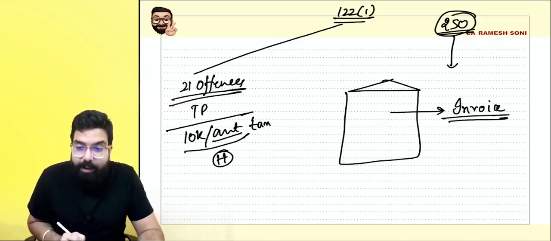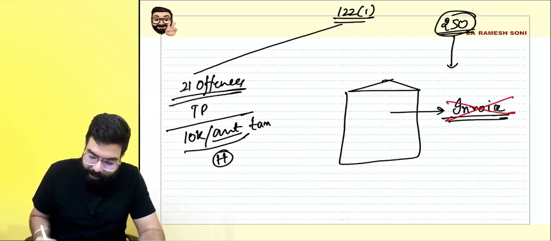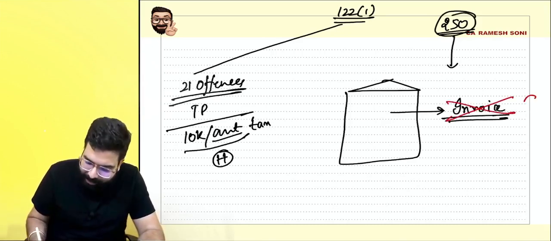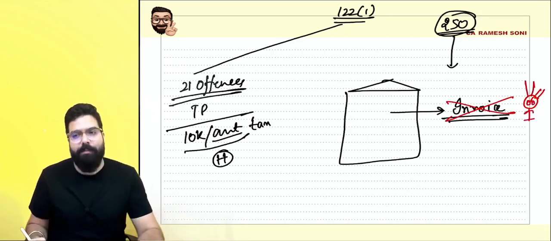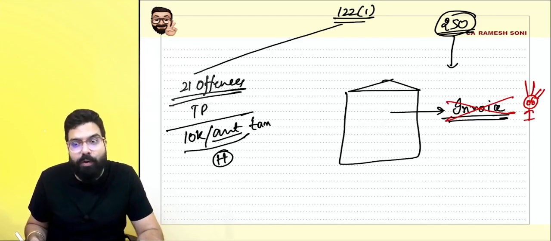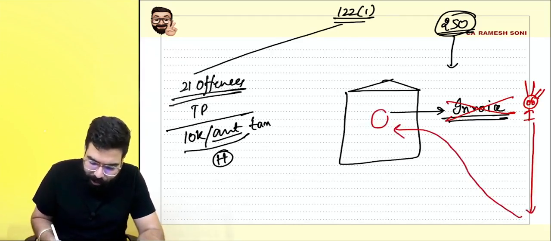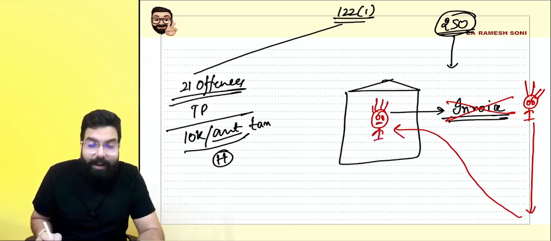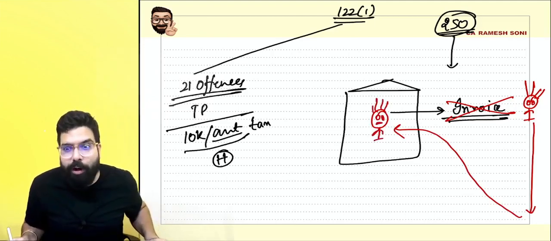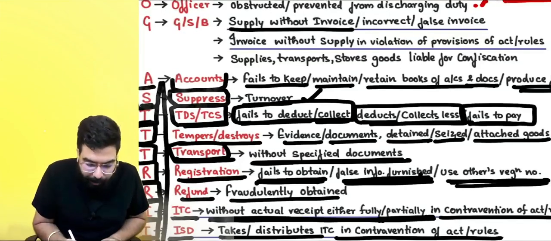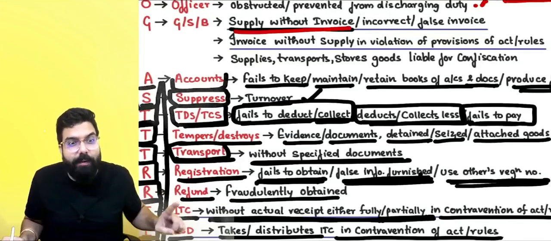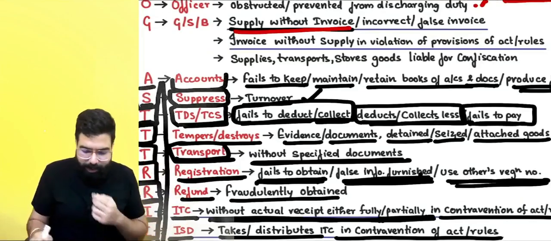You know what? You did not give an invoice. And the person who bought the keyboard, he will be an officer only. When you don't give the invoice, he will walk out of the shop and then come back in, show you his ID card and tell you, I am the officer. You did not give me an invoice. Supply without invoice. I want to levy a penalty.